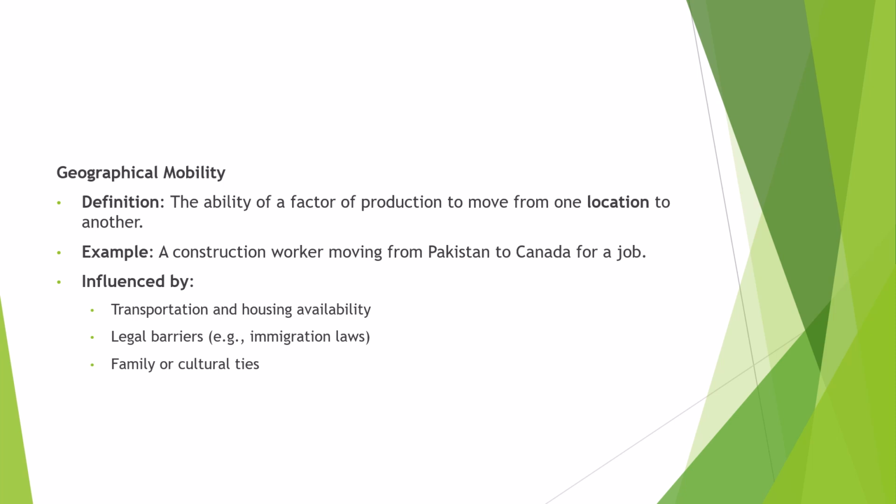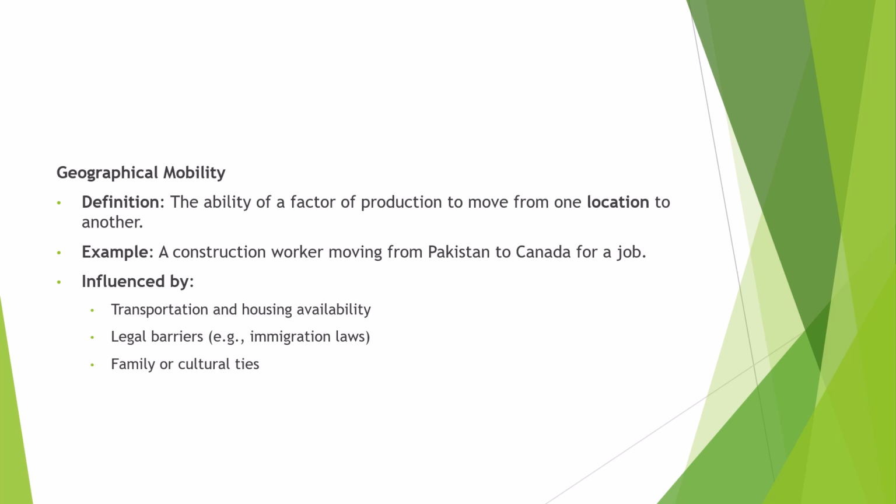Geographical mobility, as I told you earlier, is the movement from one location to another. Let's suppose if I'm moving from Pakistan to Canada for a job, that would be geographical mobility. There are many factors which influence this. Sometimes people prefer to move to other countries and sometimes people do not.